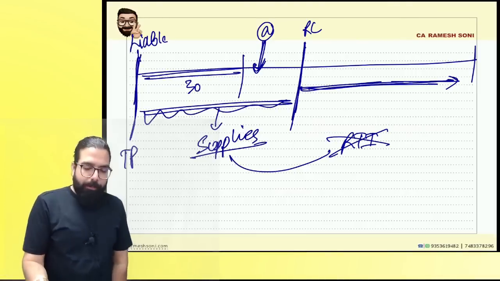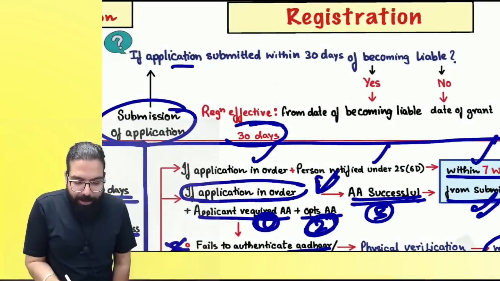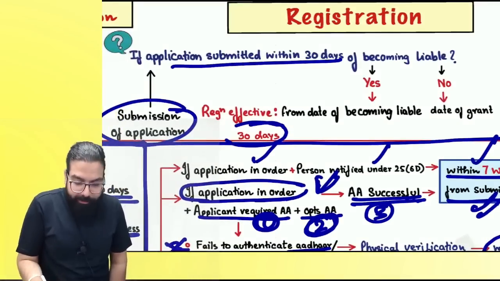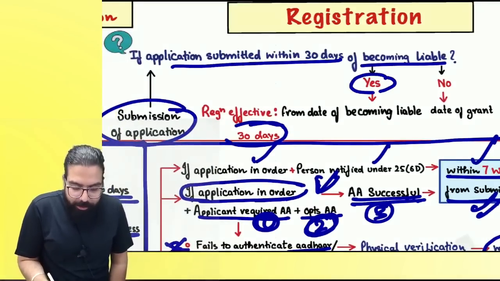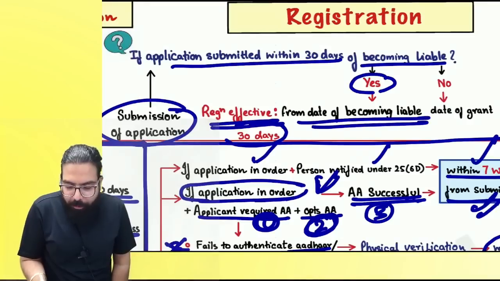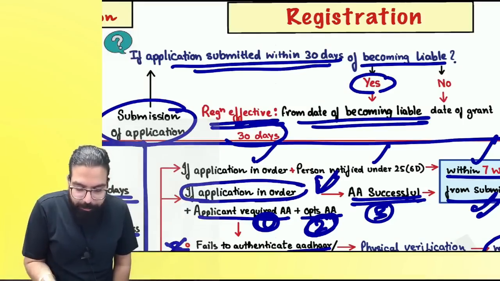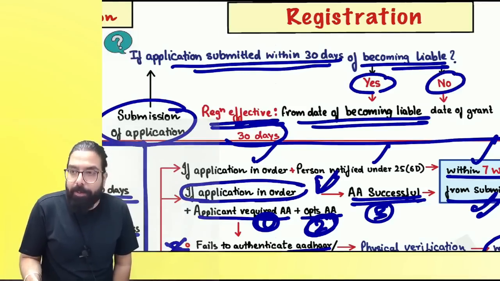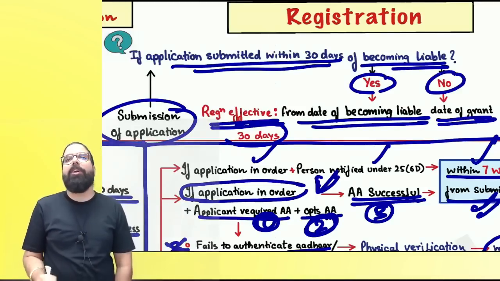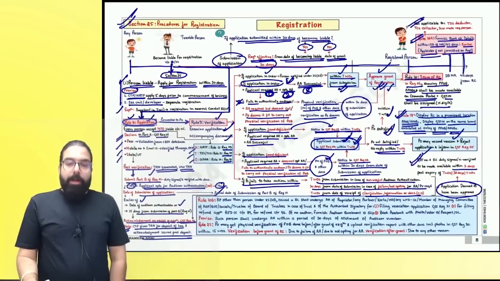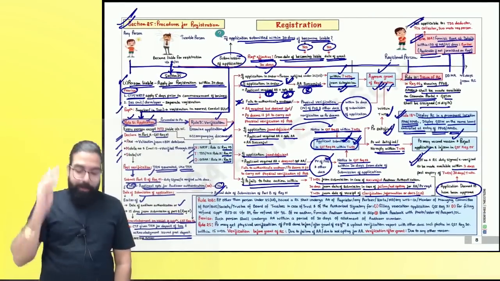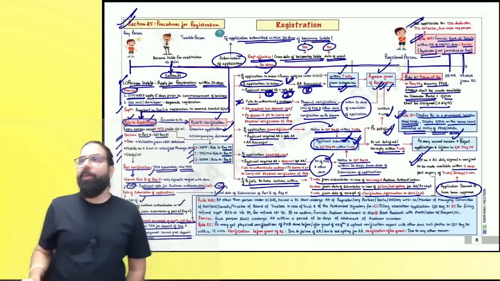Clear, everyone? The most important part of this chart: if application is submitted within the time limit of becoming liable, yes, sir, then registration is effective from the date of becoming liable. Sir, if application is not submitted within the time, then registration will be effective from the date of grant. Are we clear, everyone? Can I go ahead? Venki, everything is fine now? Chalo, everyone.